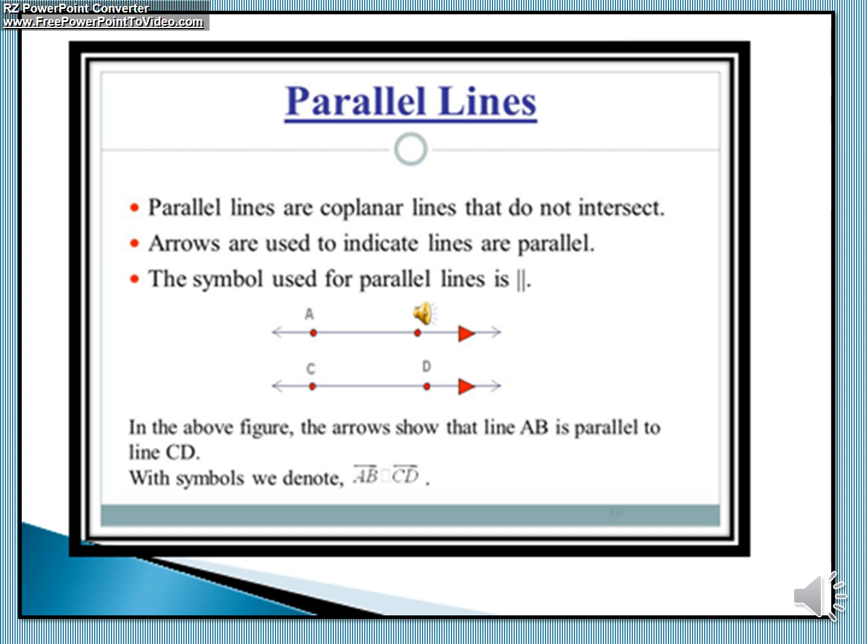The arrow is used to indicate that the lines can be extended in both directions. The symbol of parallel lines is two vertical lines. So the lines which are in the same plane but do not intersect each other are called parallel lines.